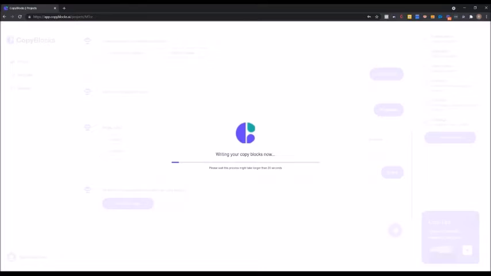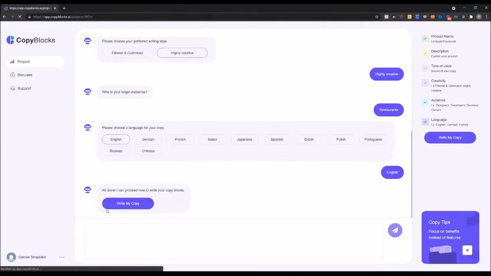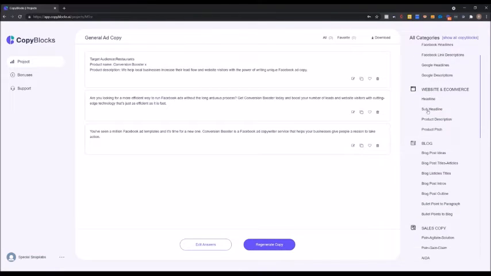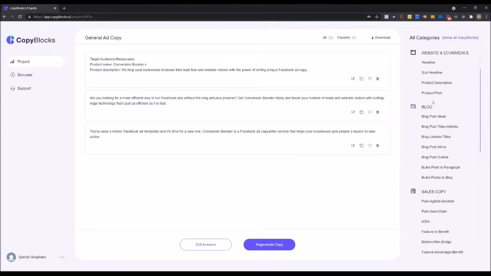And I'll click on write my copy and I'll get tons of options to get the best copy written for me by artificial intelligence. So I can go and choose from social ads, general ad copy, Facebook primary text, Facebook headlines, link descriptions, Google headlines, Google descriptions, website headlines, product description, product pitch.